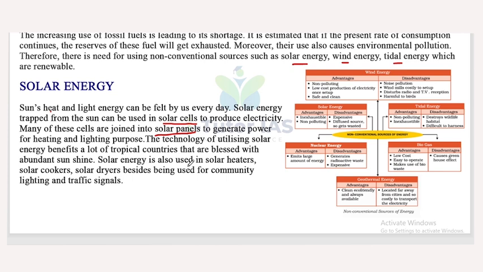Solar energy is also used in solar heaters, solar cookers, solar dryers, besides being used for community lighting and traffic signals. So solar energy is used in many fields, and they are non-conventional energies.